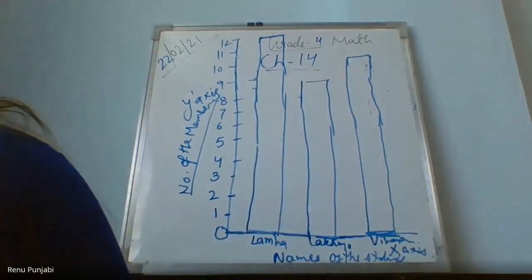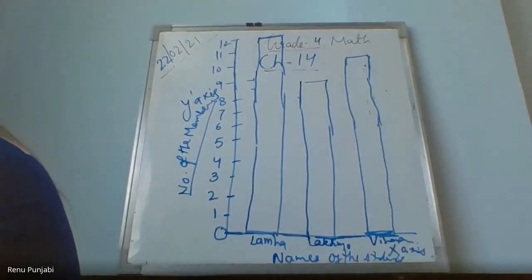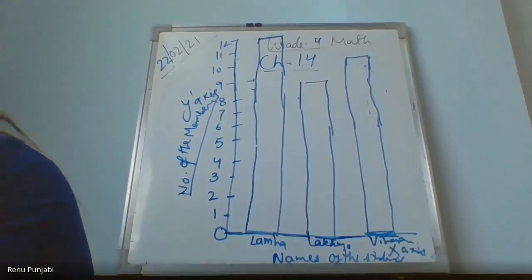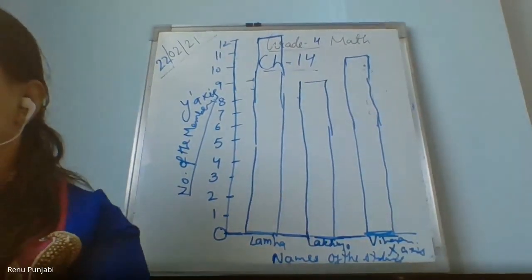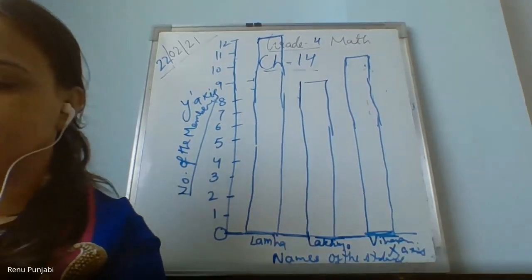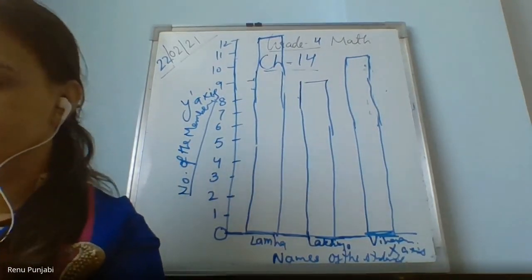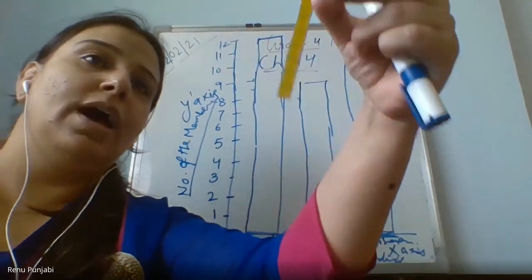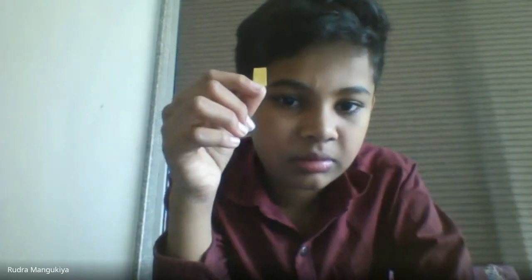Children, like this, as I told you to bring the bars. Can you please show me one by one? Ma'am, I have also prepared some bars.